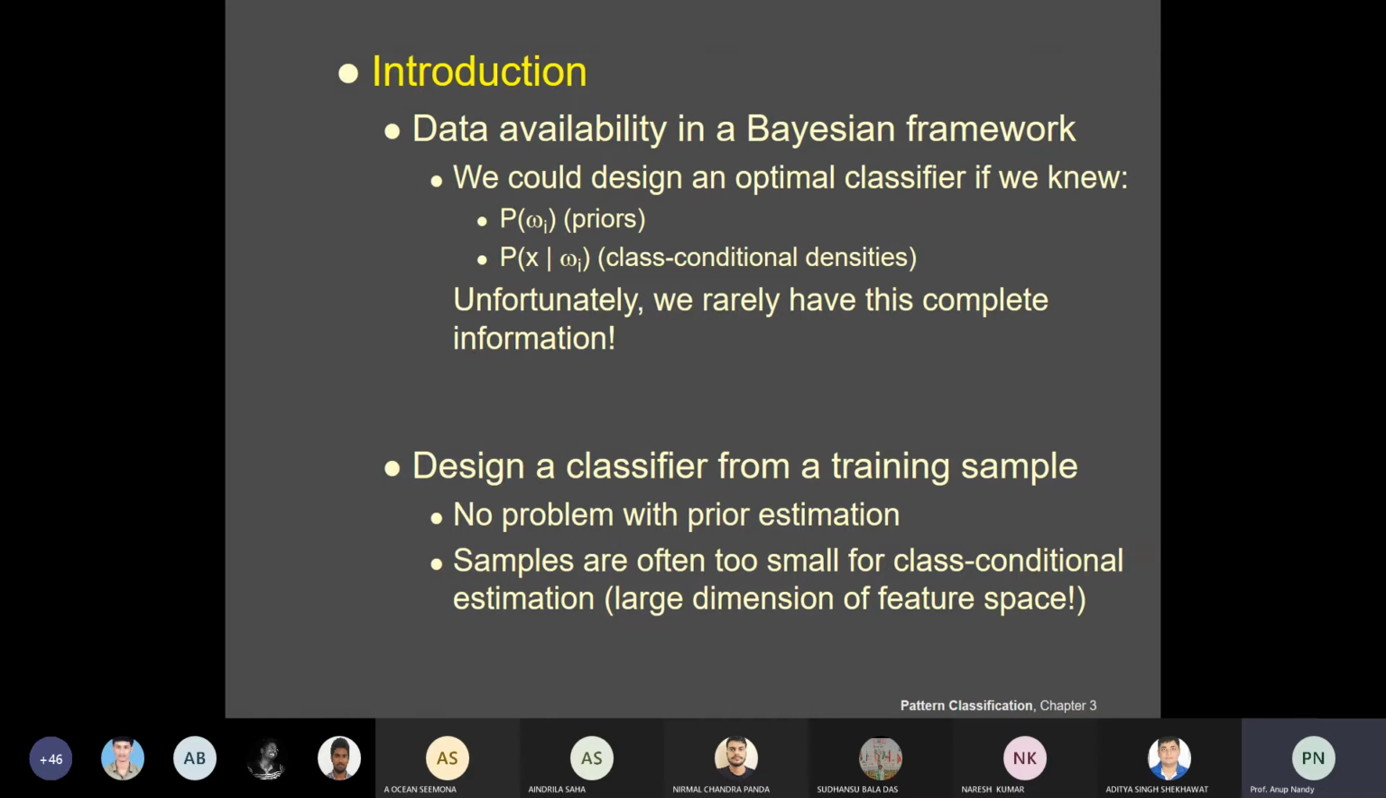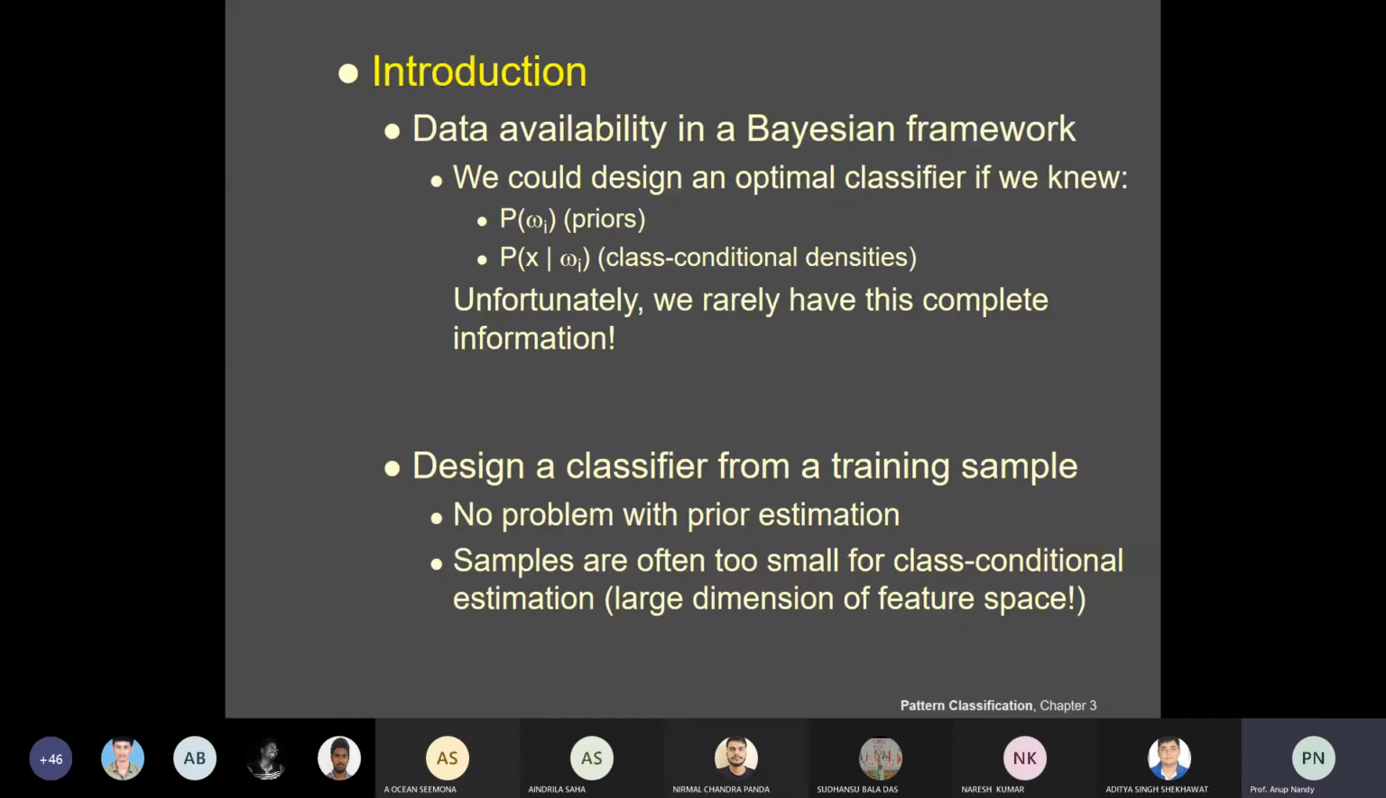But unfortunately, in real scenarios, we rarely have the complete information. If you don't have complete information about the distributions that you have assumed, you have to estimate the parameters which best describe your training sample points. That is the main job that you are going to do. Now you have to design a classifier from a training sample.